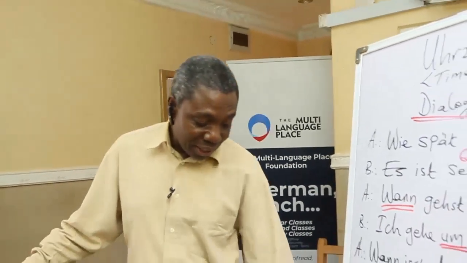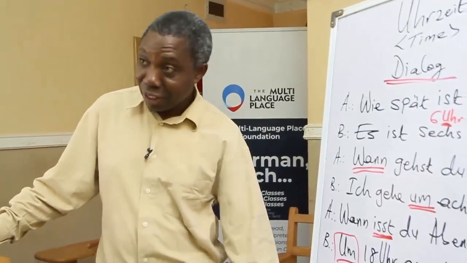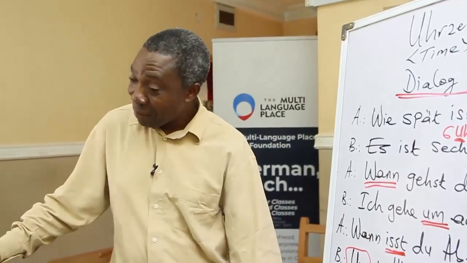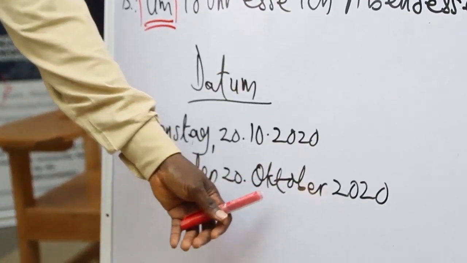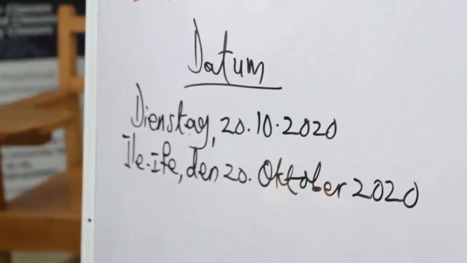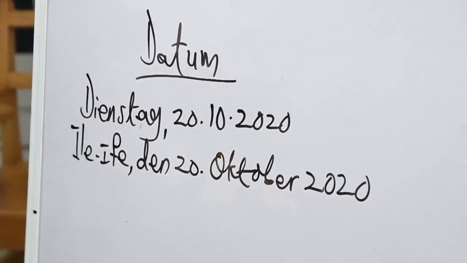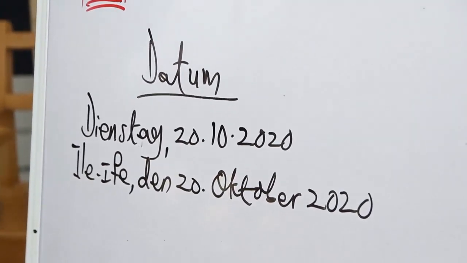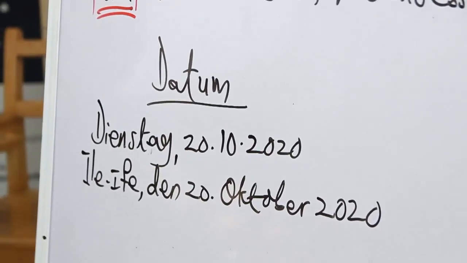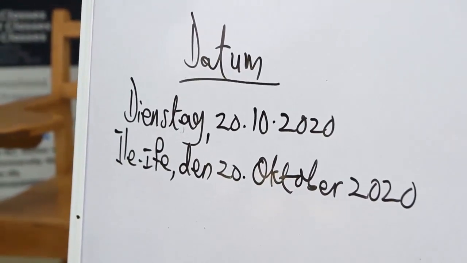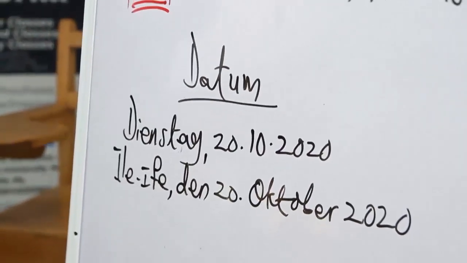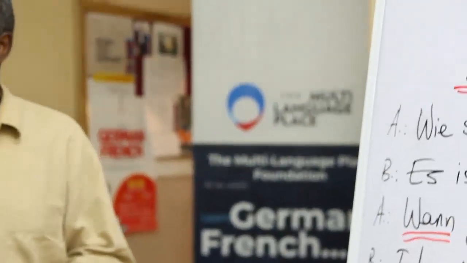Okay, I repeat, Ile-Ife. This is the name of a town in Osun State, Nigeria. Ile-Ife, den 20. Oktober 2020. So sometimes we use the two together to talk about date and time. So it's good we have the knowledge of how to write the date.